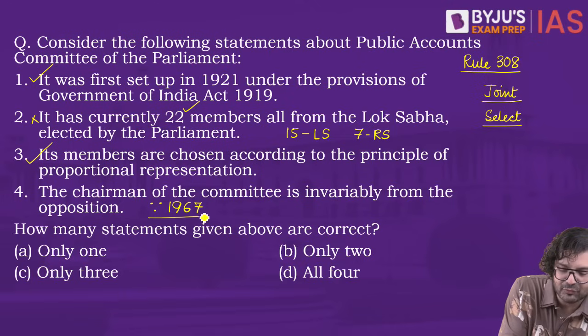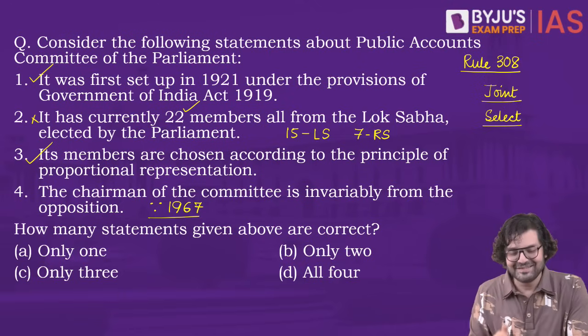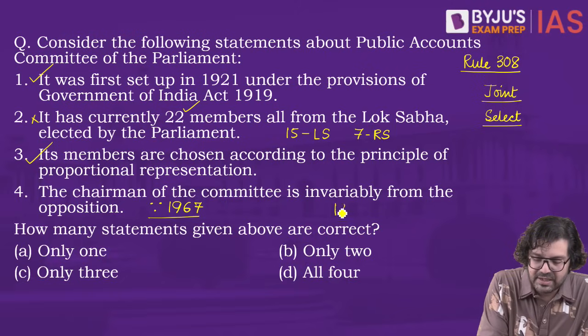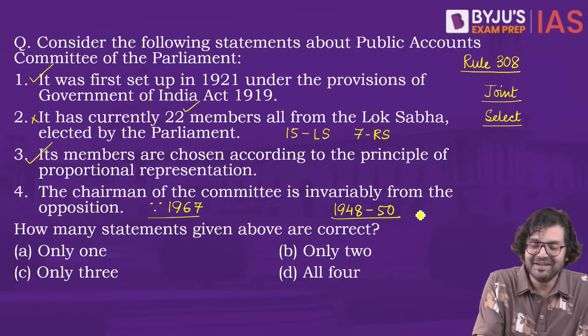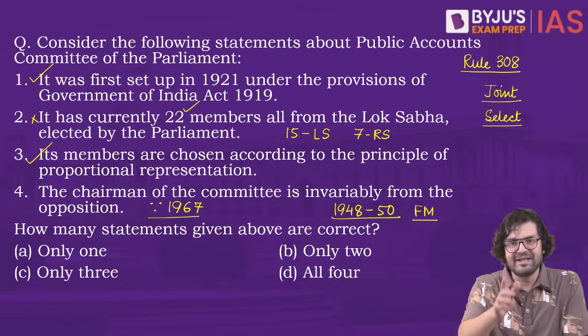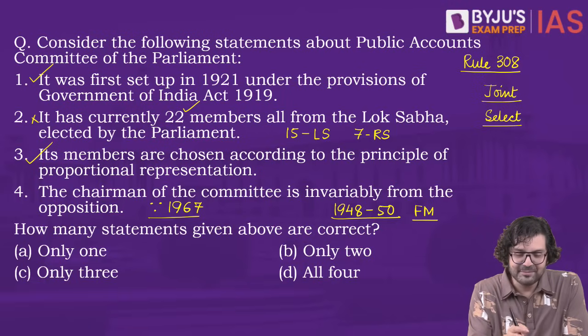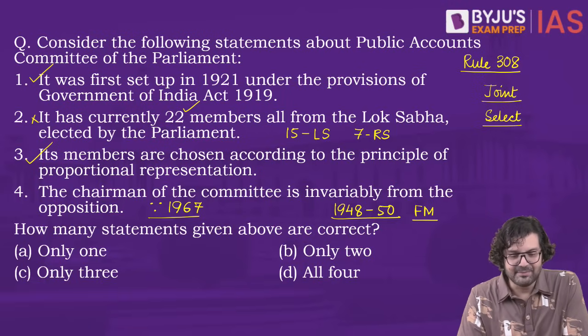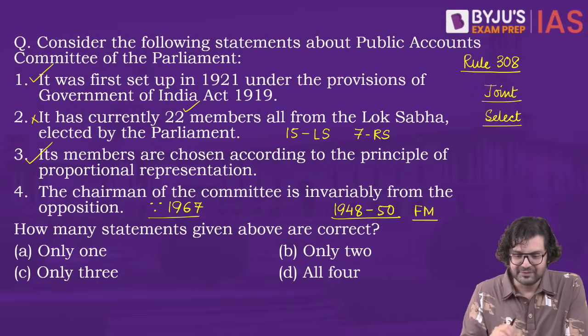You will be surprised to know that prior to 1967, in fact 1948 to 1950, the finance minister used to be the chairman of the PAC. It's hilarious because the task of the PAC is to evaluate government expenditure, and the finance minister being the chairman of this committee was nothing short of complete violation of natural justice.